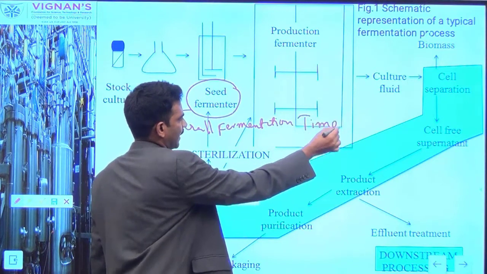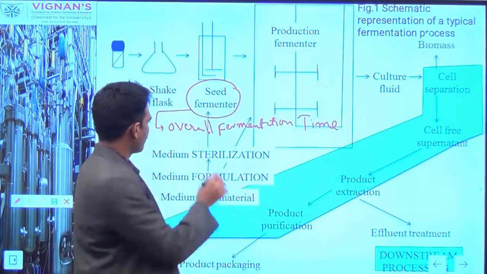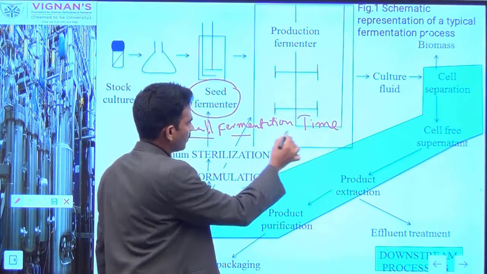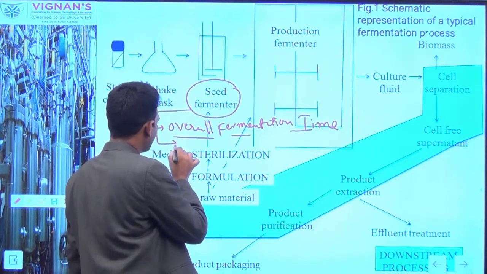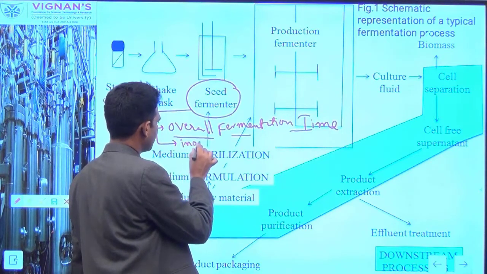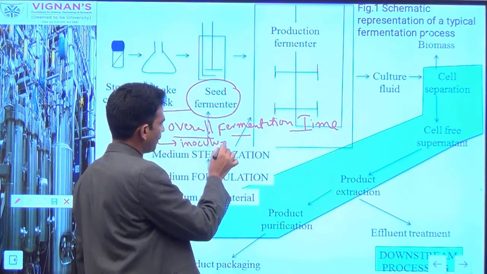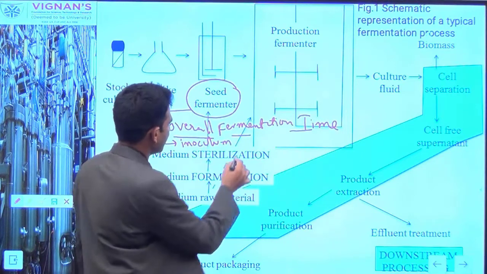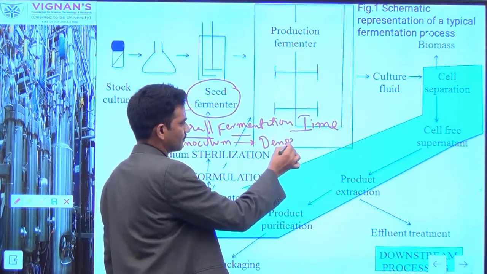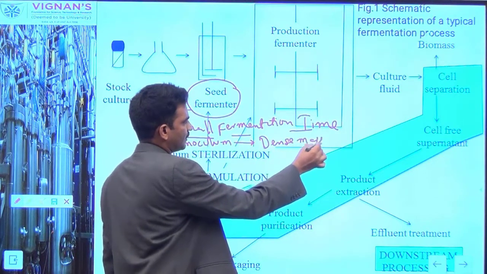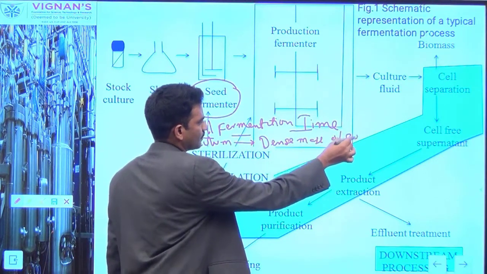Running this process has an advantage, that is, it reduces overall fermentation time. And also you are going to develop the inoculum here, which is nothing but the inoculum development stage. Inoculum is nothing but the dense mass of cells.